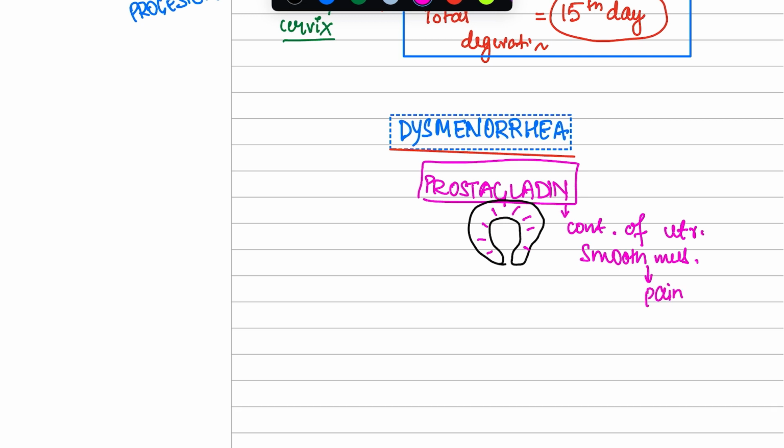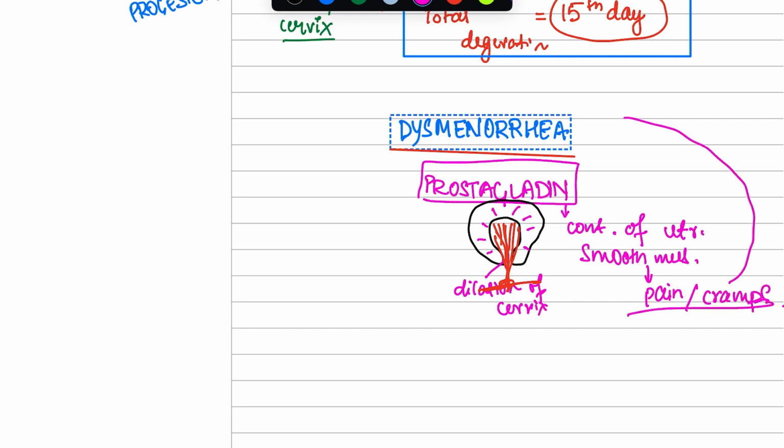Now due to this pain and due to this contraction, we have the dilation of the cervix. Now this dilation causes the endometrium to shed and the shed blood to fall. Okay, now due to this we experience a lot of pain or cramps, right? This pain and cramps are known as dysmenorrhea. This is a standard term used for pain and cramps.